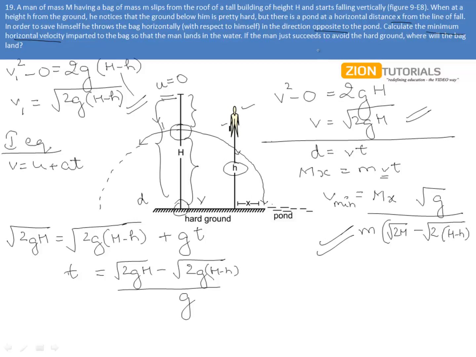Moreover, I needed to find out where the bag will land for the minimum if this man succeeds in avoiding the hard ground. So it was d only, that is v into t. So I get this to be Mx by m. Now don't make this silly mistake of wasting your time by multiplying this v minimum with the time. Why don't you directly get this d from here? Because we know this capital M into x equals small m into d. That is why we put this value of vt over here. So find out directly d from Mx by m over here.